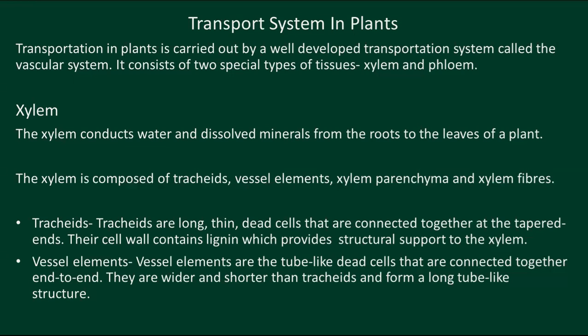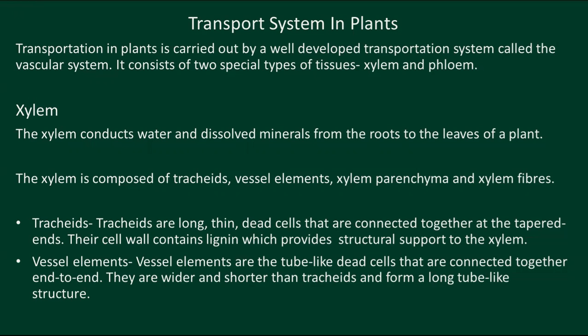The xylem conducts water and dissolved minerals from the roots to the leaves of a plant.